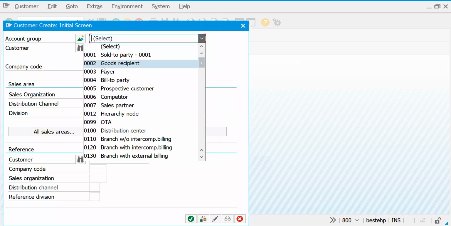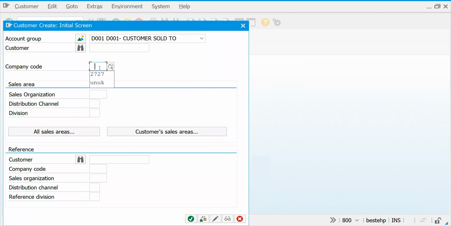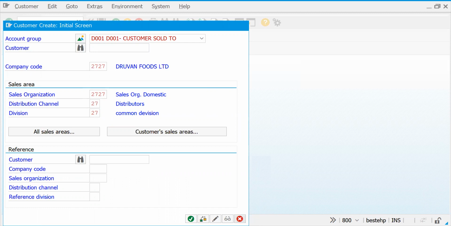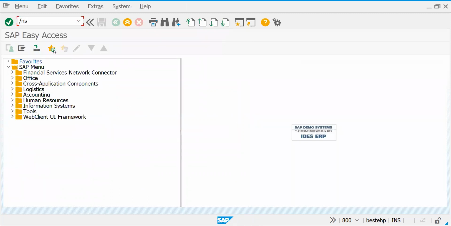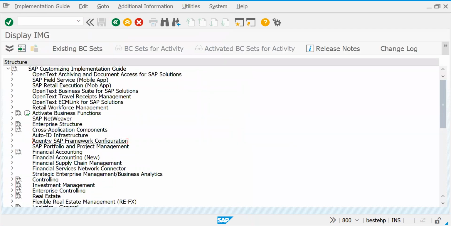So let's take our account group D0001. Within that, I'm just taking the company code, distribution channel, division. Anyhow, I have the similar same concept. Say the account group is external number, and yesterday we didn't change it. Okay, let's go to SPRO again. Let's try to get the changes back.